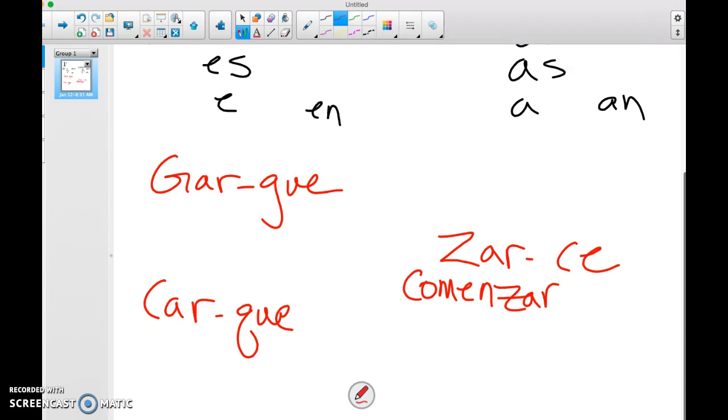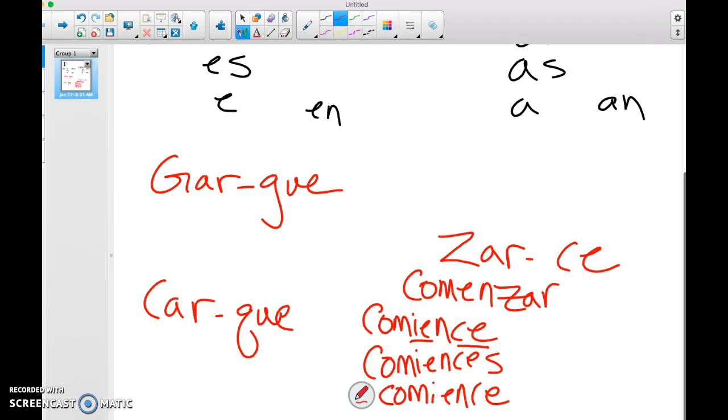Okay, so if we are using the subjunctive and you want to say that I begin, it would be comience. Good, not only is that stem change there, but so is the se. That se travels through all forms. So how would you say you begin? Comiences. Continue with the he, she form.